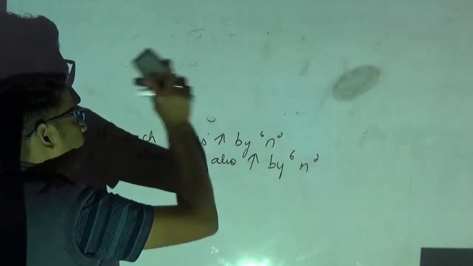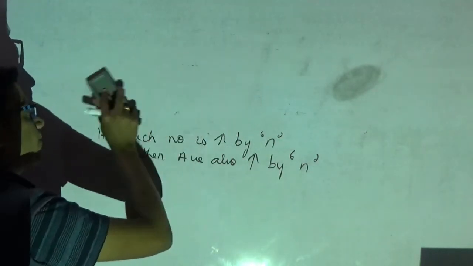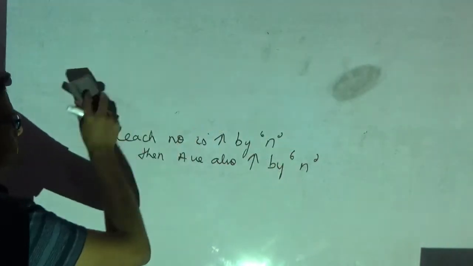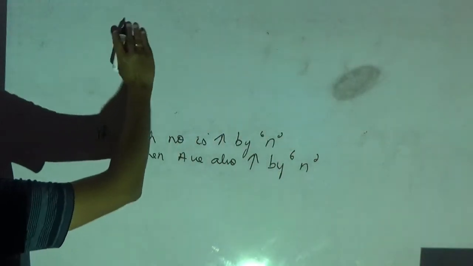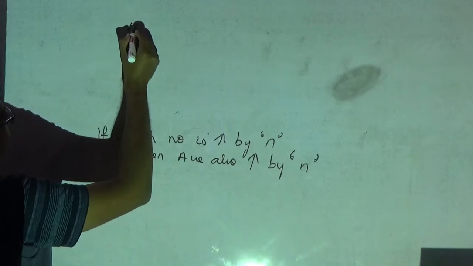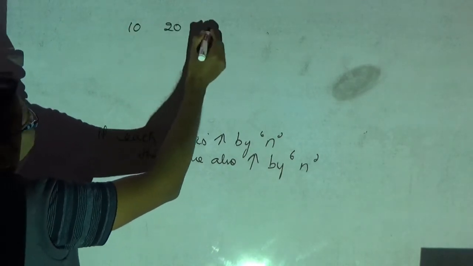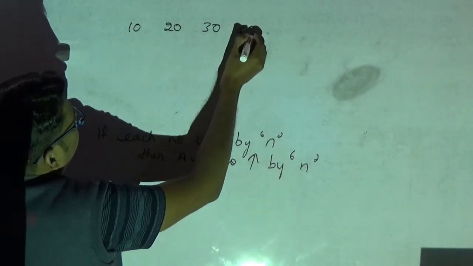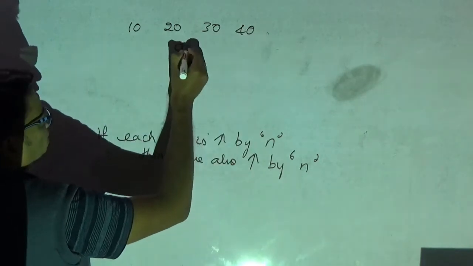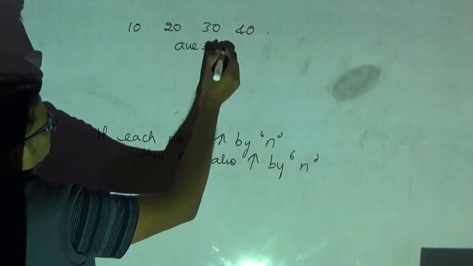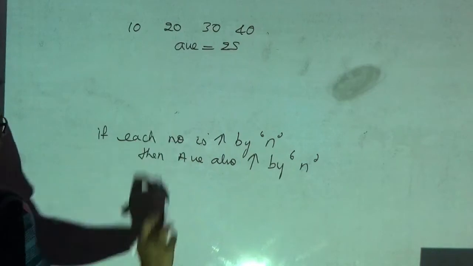The concept I am going to explain now, please observe. So we take 10, 20, 30, 40. What is our average? The average is the middle number, that is 25, because it is consecutive numbers.